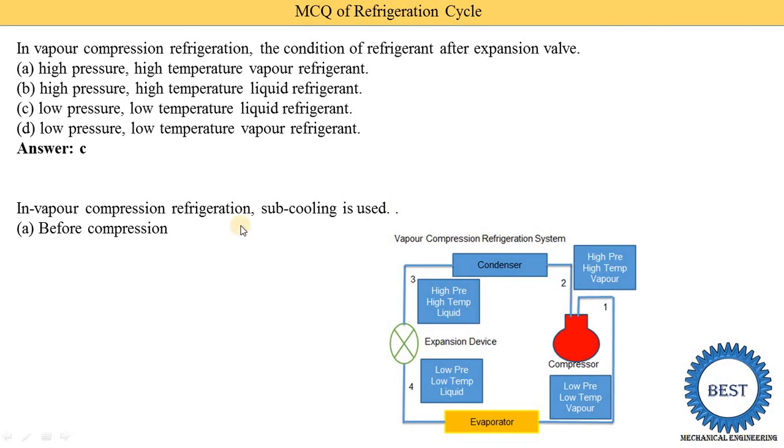Subcooling is provided at which locations? Before compression, after compression, before throttling, and after throttling. Subcooling is generally used to reduce the temperature of the refrigerant after the condenser, so it is installed after condensation, which we also call before expansion or before throttling. So here option C, before throttling, is correct.